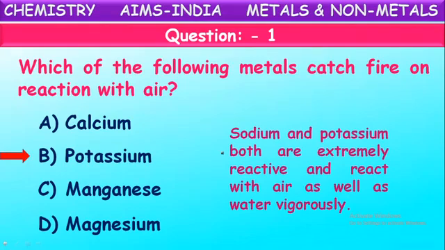This is the reason why metals like sodium and potassium are stored under kerosene. This also we have studied. Metals like sodium, potassium, rubidium are highly reactive metals. They can combine with atmospheric air immediately when they are kept outside. They burn vigorously. So to avoid this, these highly reactive metals, sodium, potassium and others, are stored under kerosene. Whenever it is needed, they take a sample of that and the remaining is stored again in kerosene. Here potassium is the one which is highly reactive.